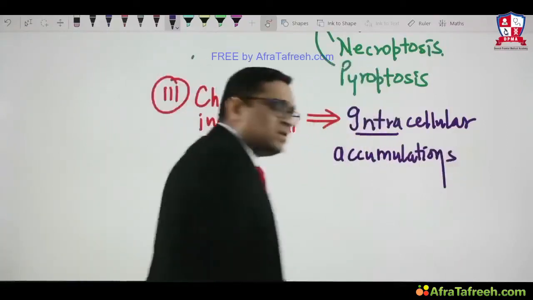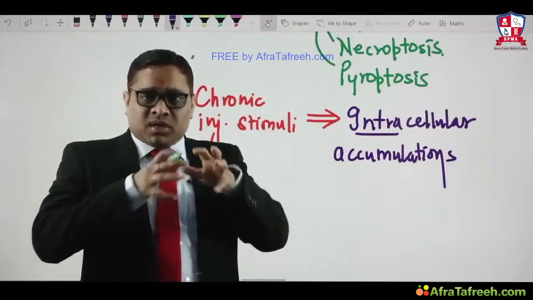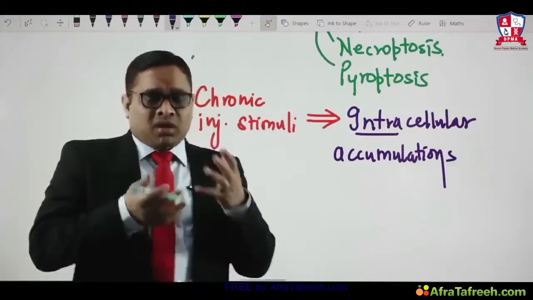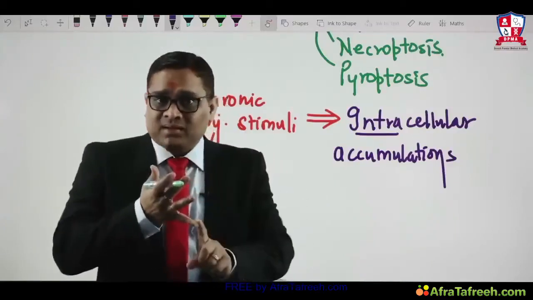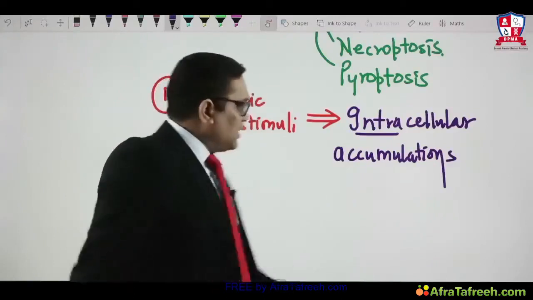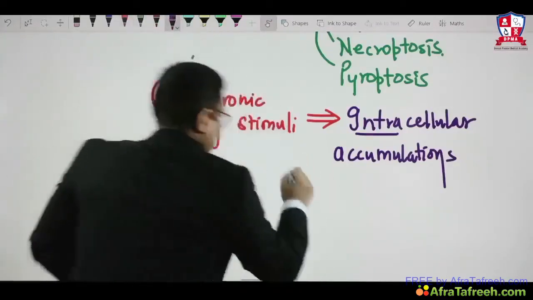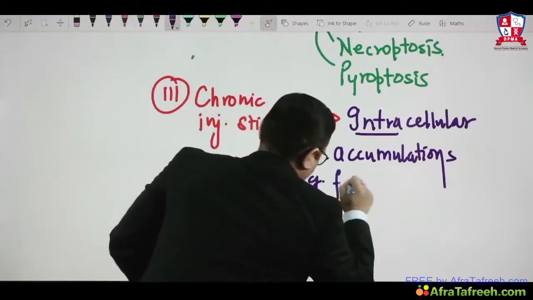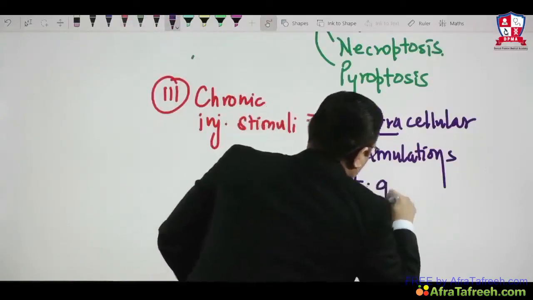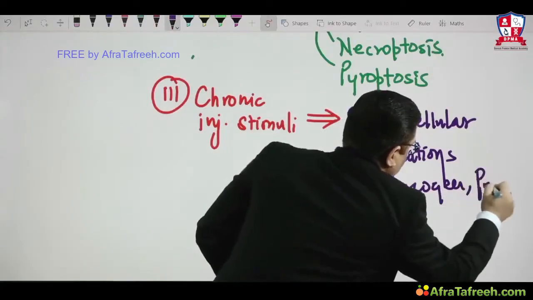What are these intracellular substances? When a chronic stimulus is given to a cell and it causes injury, they can have accumulation of fat, glycogen, protein, right? So these are the substances which may be accumulated inside the cytoplasm, like fat, glycogen, proteins.